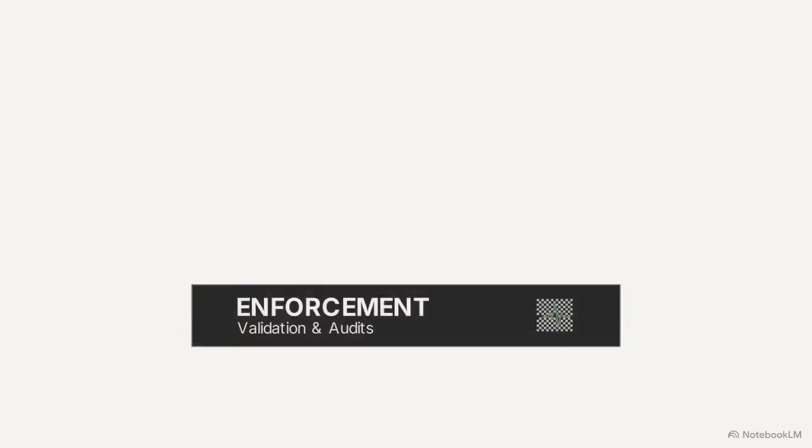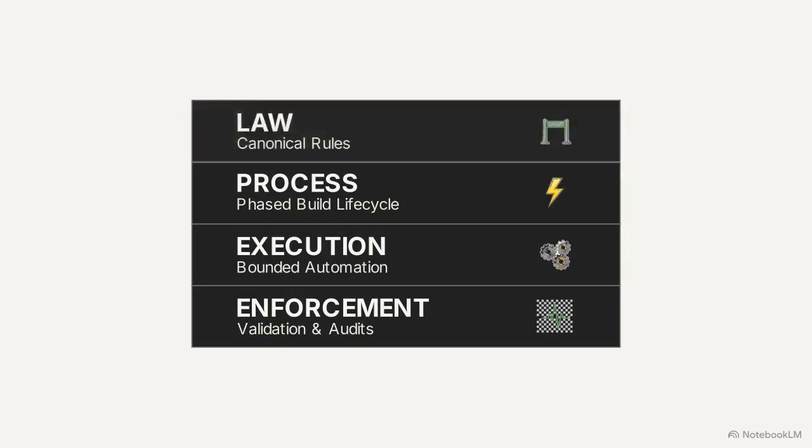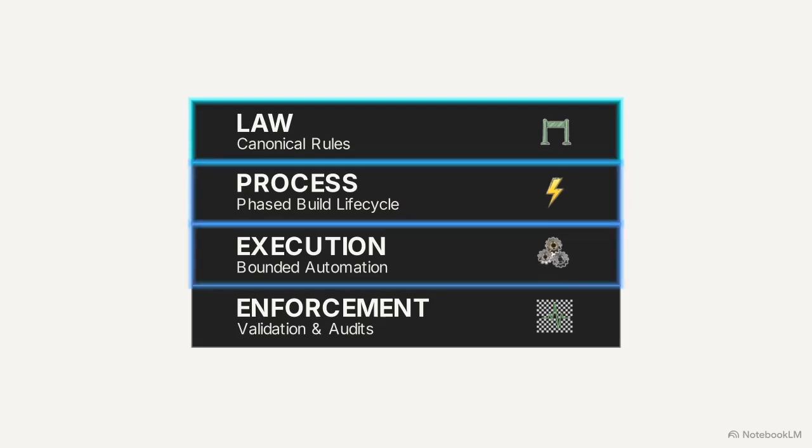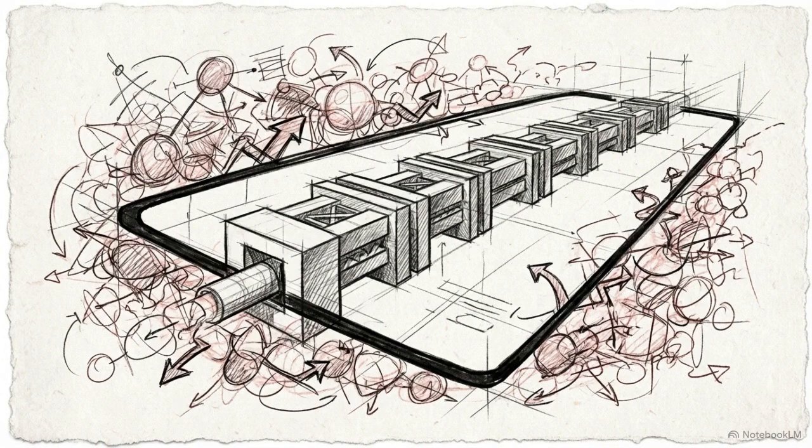This diagram outlines the constitutional operating system framework, which is divided into 4 distinct layers. At the top is the law layer. These are the canonical rules that definitively dictate correct system behavior. Beneath that are the process and execution layers, where the actual bounded automation occurs. Finally, the enforcement layer runs automated validation checks to prevent the system from drifting away from the law. Scalable, safe AI autonomy is achieved by engineering uncompromising constitutional constraints, rather than granting the system maximum freedom.